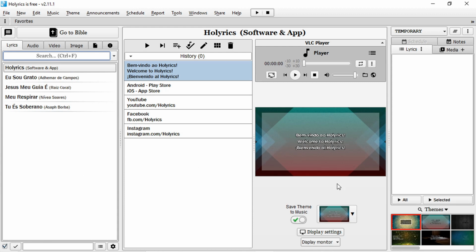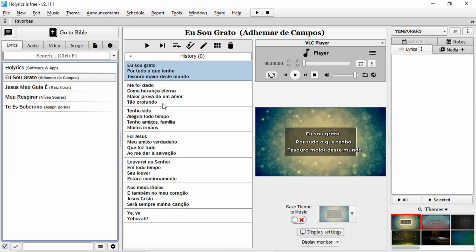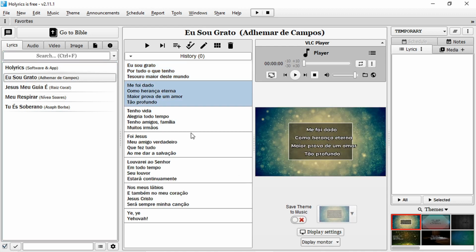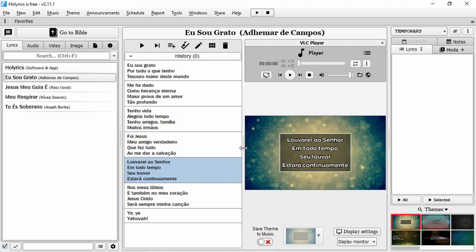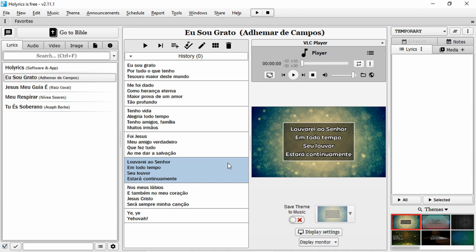In the center here, I like to think of it as a separate part as well, and I like to call this the preview section of the software. In here, whatever I have selected in my general list, I will be able to see a preview of all the slides, how it looks like. I can also change some minor stuff here, which we'll talk about in later videos. But in here you can see how this acts as a preview before I actually start projecting this content.